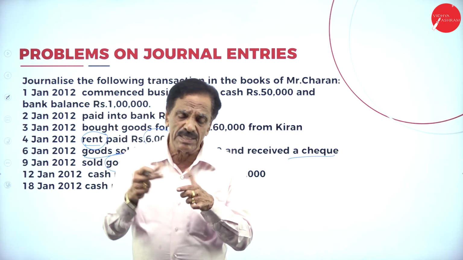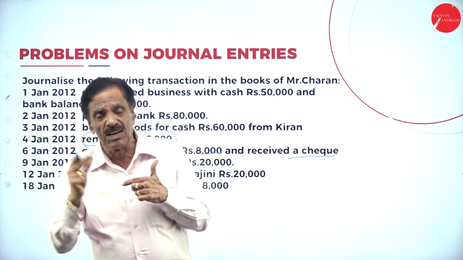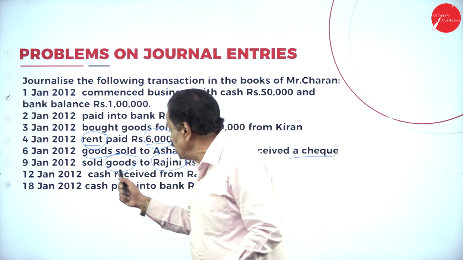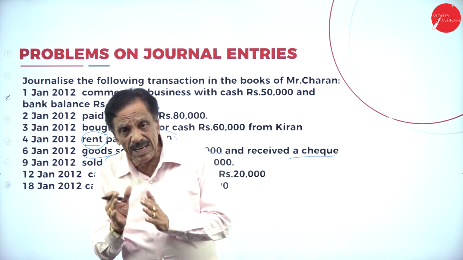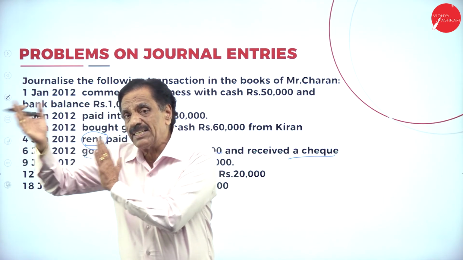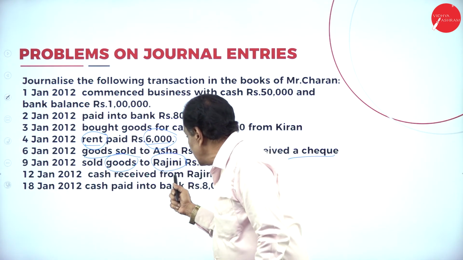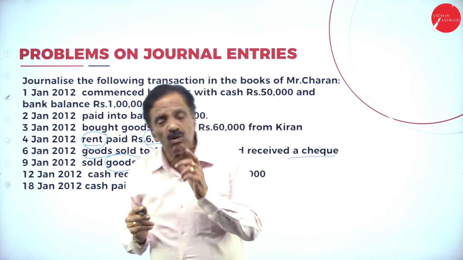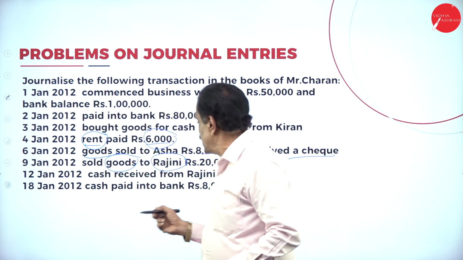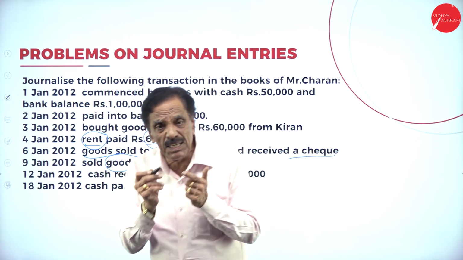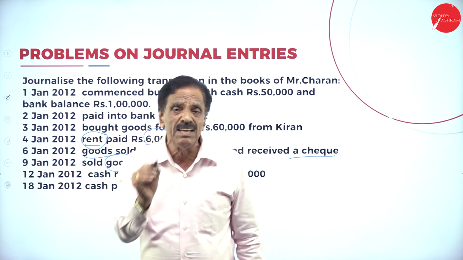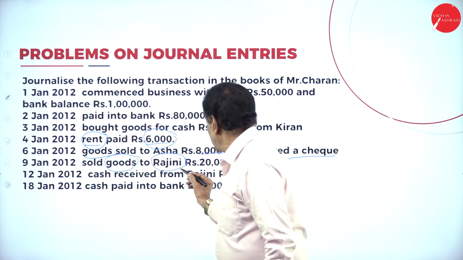What does the personal account say? Debit the receiver, credit the giver. Who is the receiver? Rajani. Her account should be debited. What is going out from you? Goods. Goods is a real account. Debit what comes in, credit what goes out. Goods should be credited, nothing but a sale. Who is the receiver? Rajani, a personal account. Debit the receiver, credit the giver. Her account should be debited. What's the entry? Rajani's account debit to sales account.